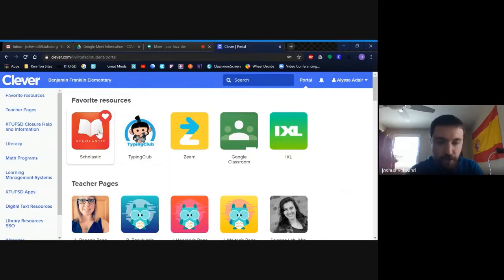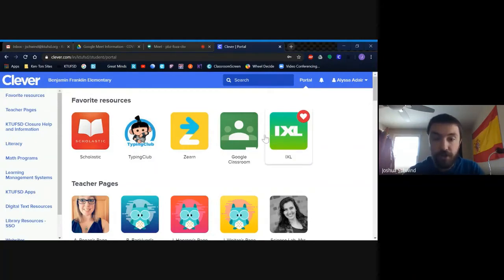We've got Scholastic, which you guys already know about because we've been using it in the classroom. This is how you get to Lit Pro and Word. And if you're a friend that uses First, this is how you get there as well. Typing Club, yes, Typing Club is still up there. I unlocked all of the lessons, so Typing Club is something you can do extra once you get your other work done. Zearn is how we're going to be doing our math lessons. Google Classroom is where I'm going to be posting your ELA stuff. And IXL is going to work kind of like our problem set, where once you do your Zearn lesson, you can go and do some more practice on IXL.